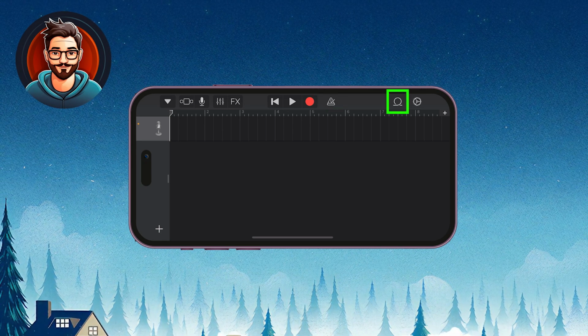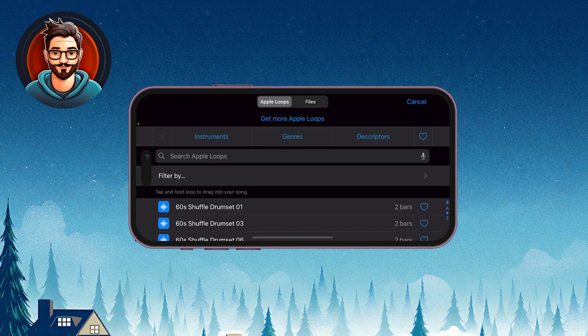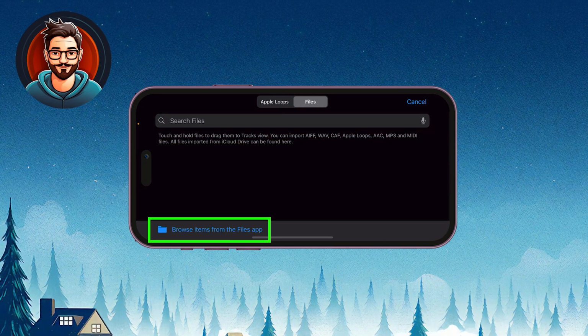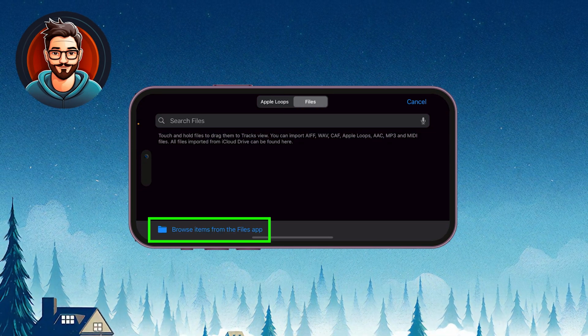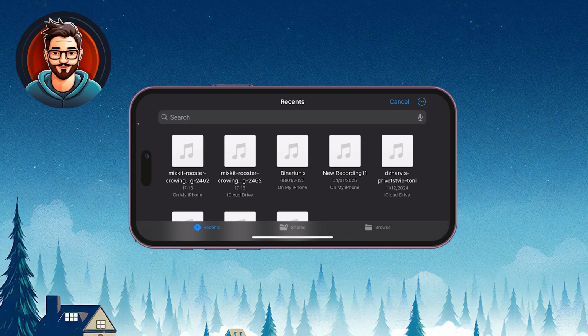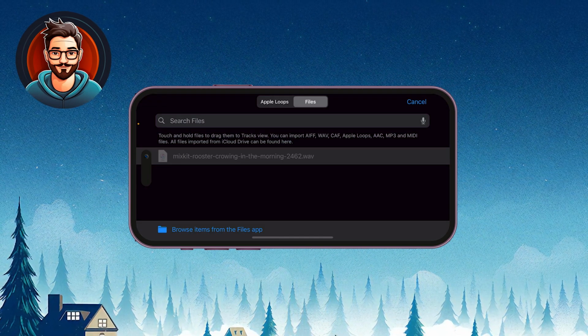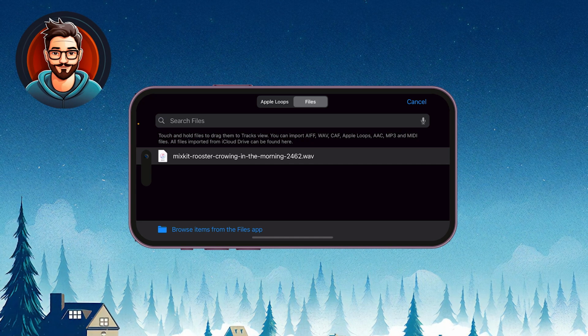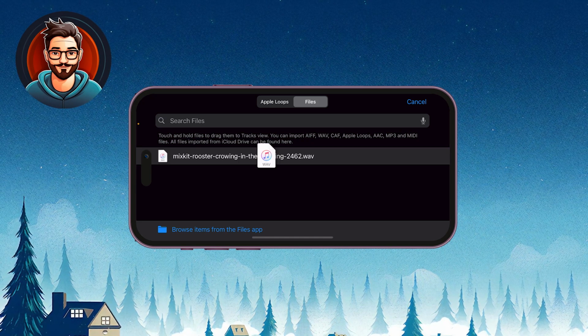Tap the loop icon top right. Go to the Files section and browse for your downloaded sound. Tap Recent, long press your sound file and drag it to the timeline.